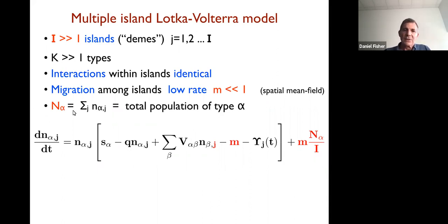And the total population across all of the islands of type alpha is given by N alpha. So what does that mean? Well, if I have migration from each island to every other island, it means that each island will lose from migration out, but it will gain from migration coming from all the other possible islands. And so this is the average population per island of type alpha. So we just have this additional part, and we have to then do the analysis of this model.